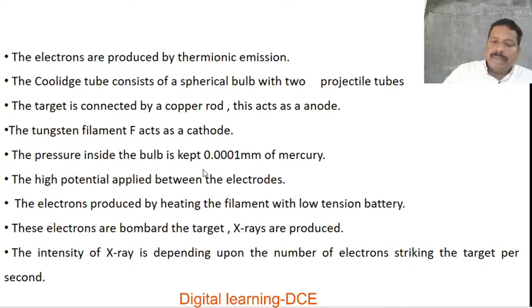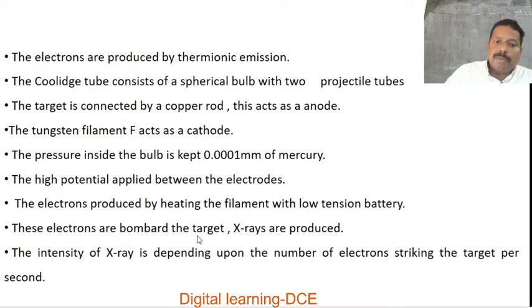The pressure inside the bulb is kept very low, of the order of 0.0001 millimeter of mercury. Between the cathode and anode, we should apply a very high potential, of the order of a few kilovolts. Electrons are produced by heating the filament with the low tension battery, by the process of thermionic emission.